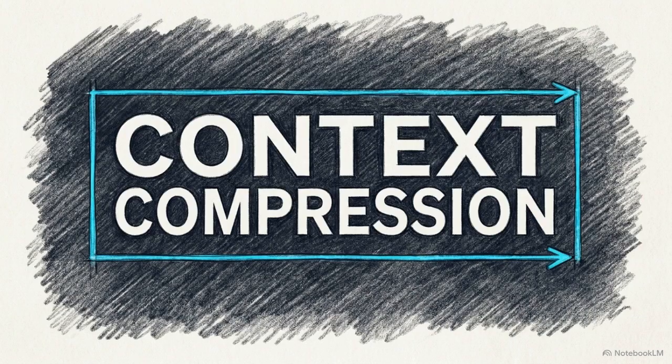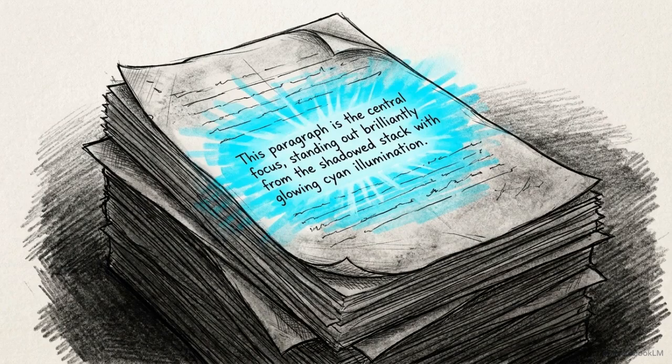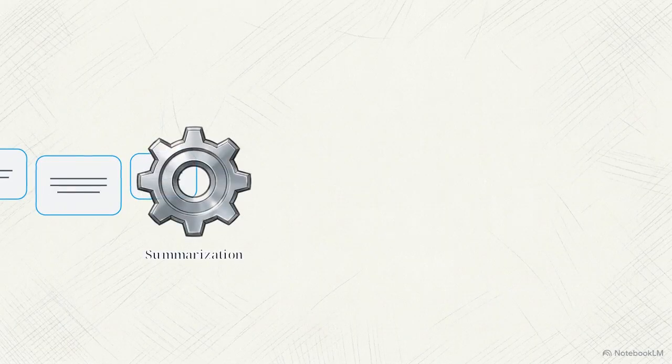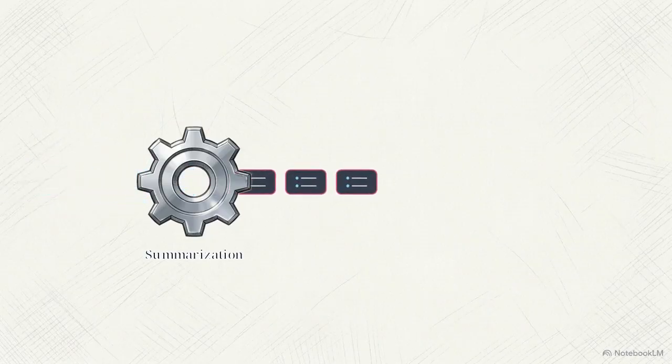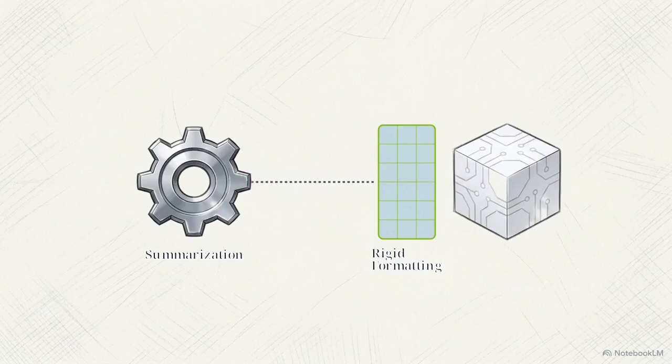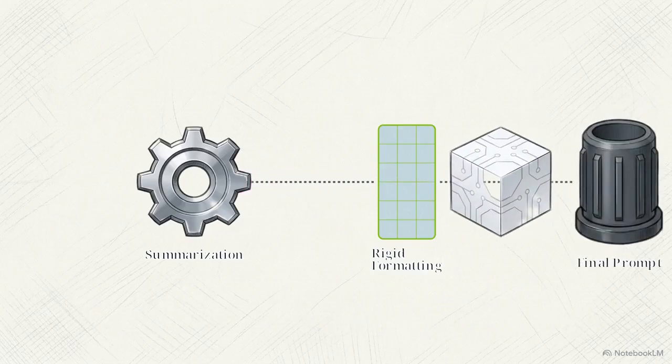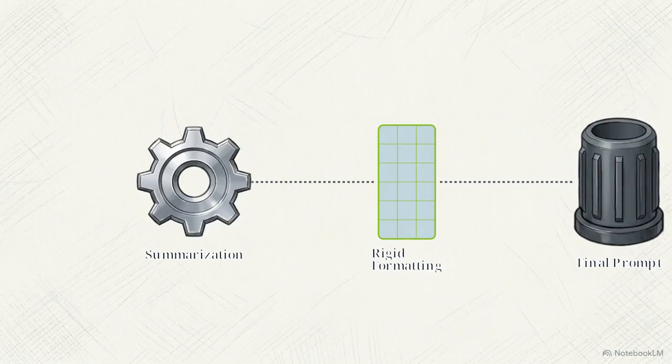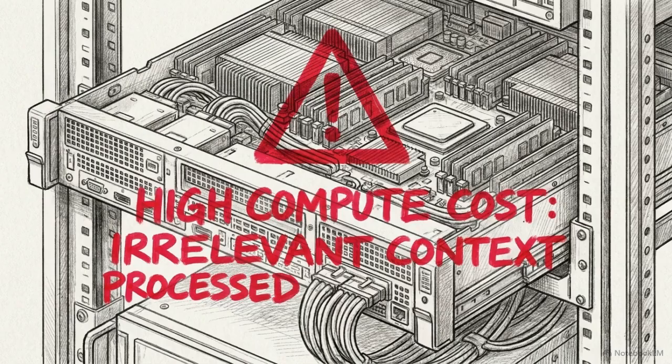The foundational architectural defense against this is context compression. Instead of sending an entire 200-page manual to answer one specific question, extraction techniques pull only the required paragraphs into the prompt. For long conversational histories, systems apply summarization techniques, using a smaller, cheaper model to condense the text before it reaches the final prompt. Developers also use rigid formatting: converting loose conversational text into highly dense JSON payloads or bulleted tables drastically reduces the required space. Paying for irrelevant context is literally burning compute. Precision context is the baseline requirement for scalable logic.